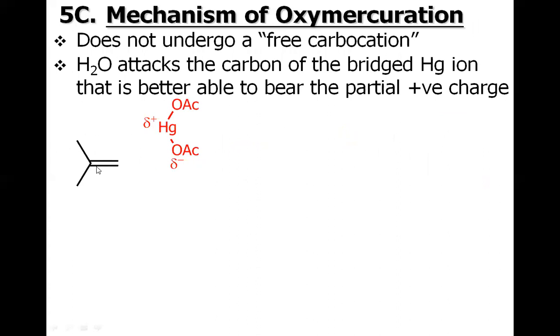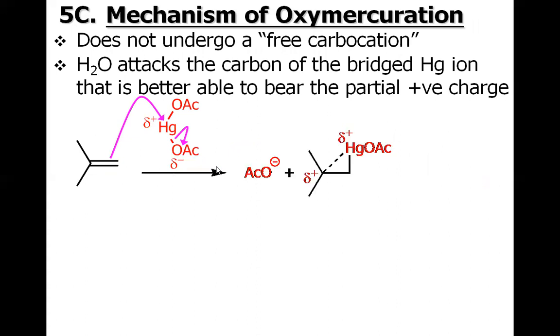Obviously, it starts with the attack of the pi bond of the alkene on the mercury, which is electrophilic, and the acetate ion is removed. First of all, we have this mercurinium acetate complex, a three-membered ring of carbon, carbon, and mercury.